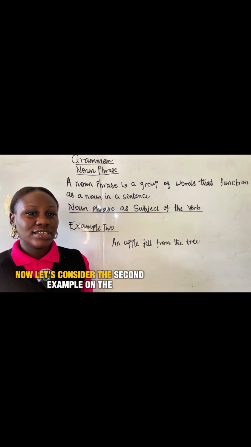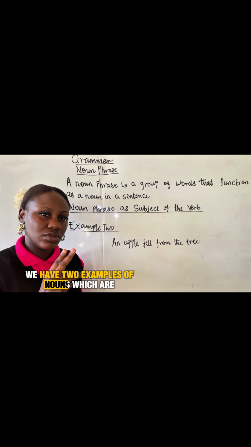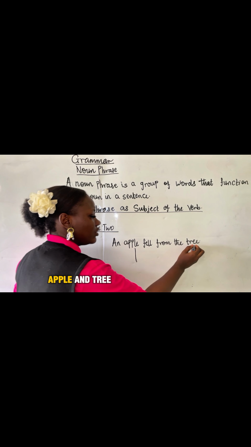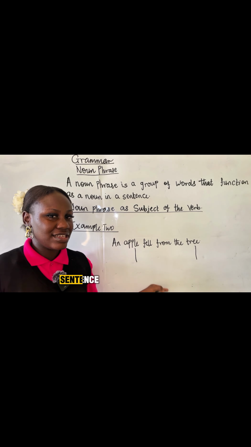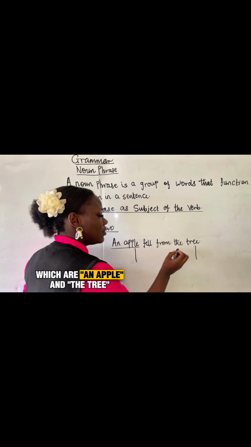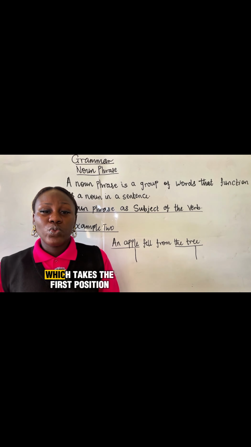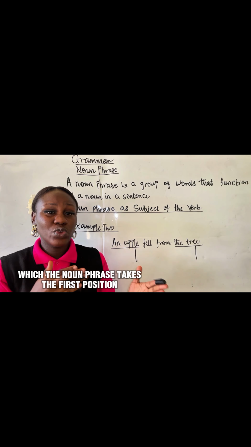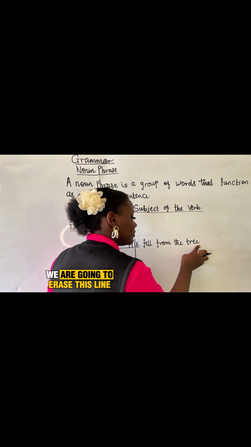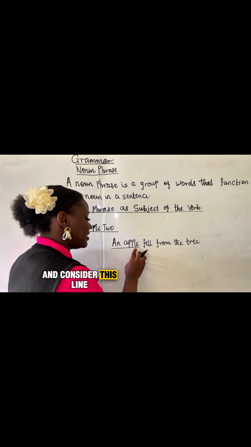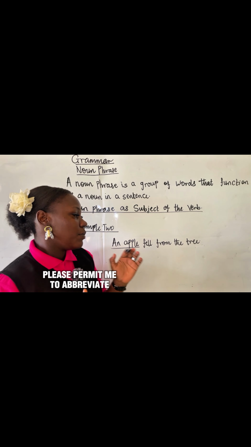Now let's consider the second example on the board. Looking at this expression, we have two examples of nouns, which are apple and tree. We also have two noun phrases in this sentence, which are an apple and a tree. So, considering the definition of subject of the verb, which is when the noun phrase takes the first position of the sentence, we are going to erase this line and consider this line because it is taking the first position of the sentence. Please permit me to abbreviate.